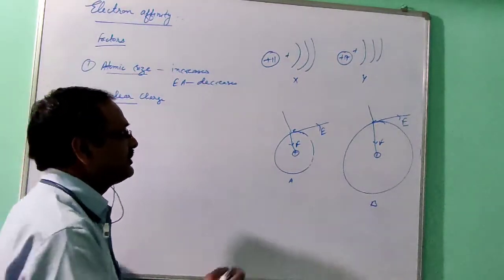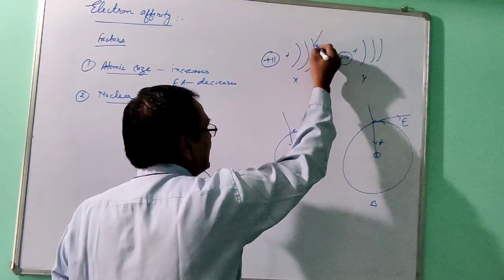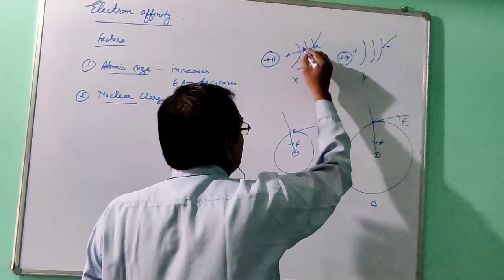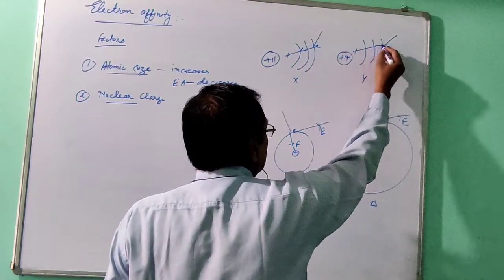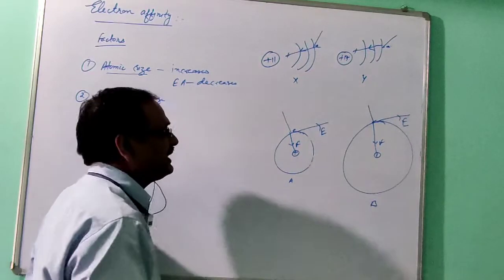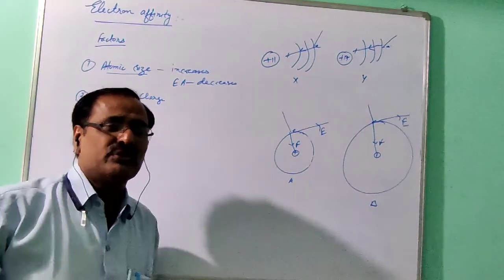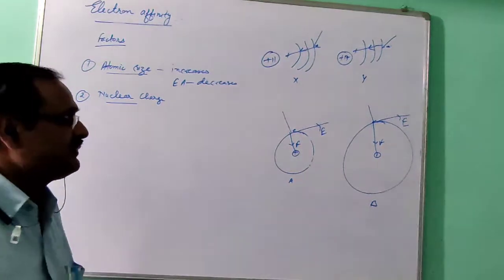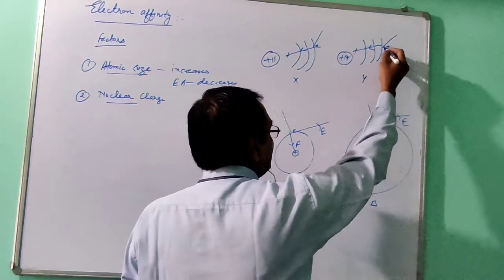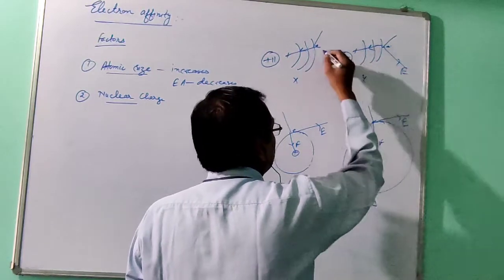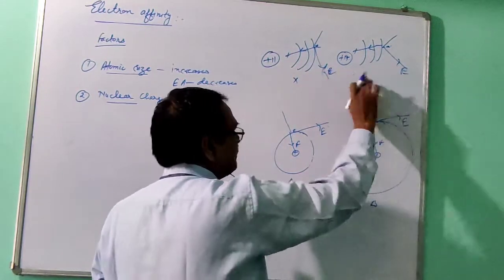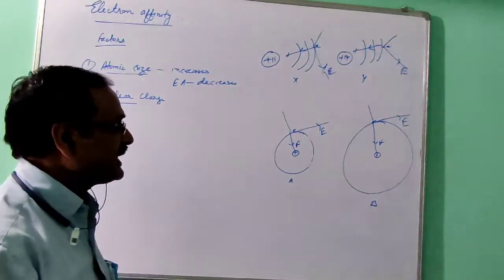Now the question for you: when an electron is added to both the atoms, the nucleus will exert the force of attraction. So where will the coming electron experience more force of attraction? Your answer is Y. Here a more amount of energy will be released. So the electron affinity will be greater in Y.